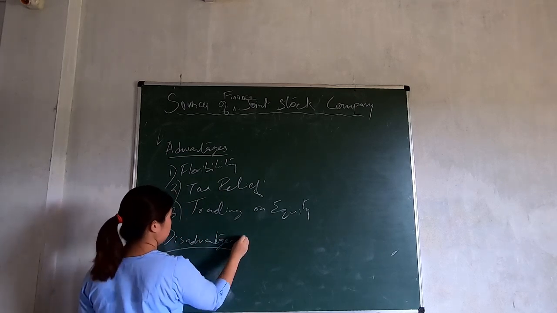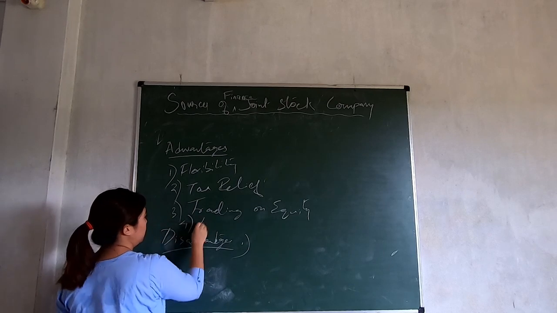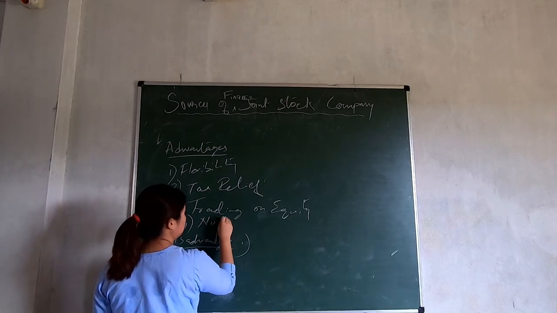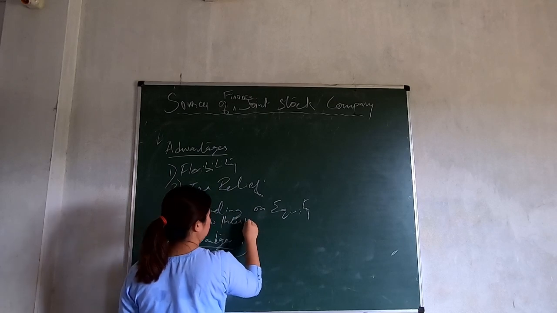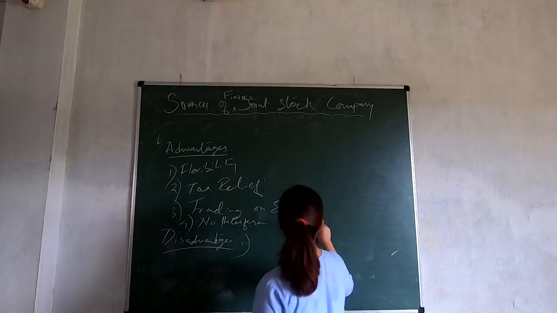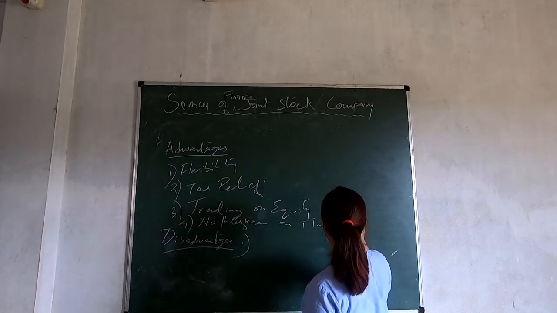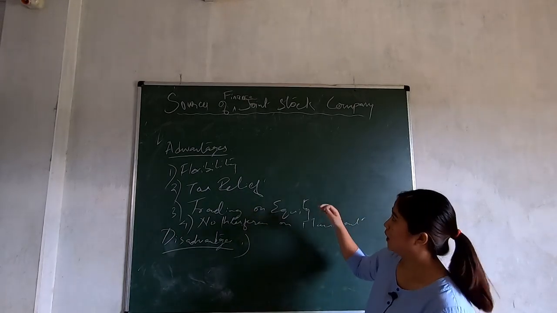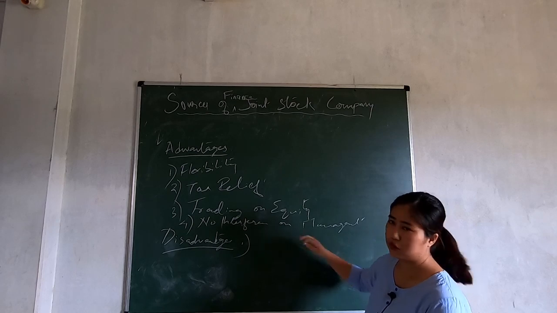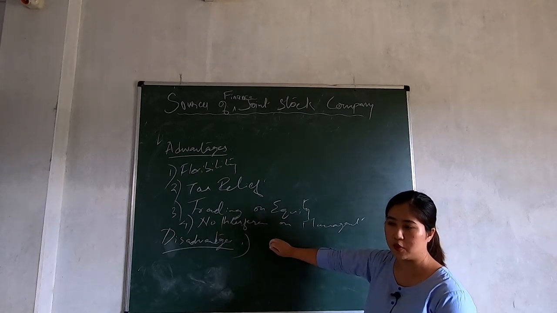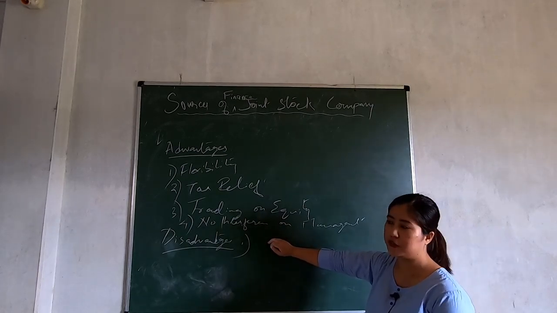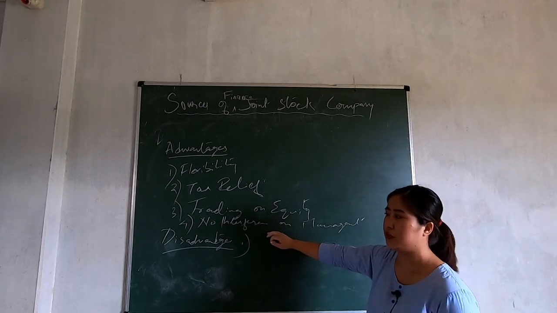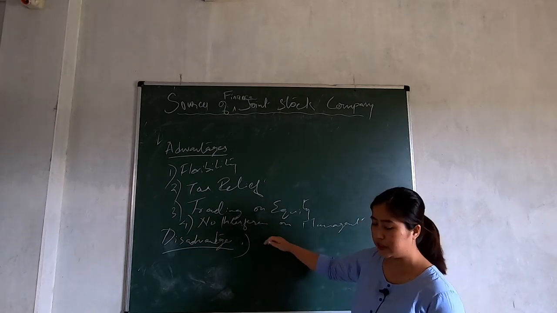Oh yeah, here also there is no interference in management. So just like debenture, taking a loan from a commercial bank also, they do not interfere in the management of the company. So you are free from any interference, all right, because they do not carry any voting rights, just like in debenture.